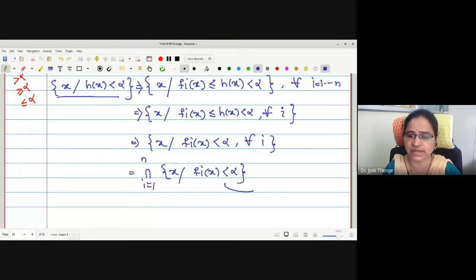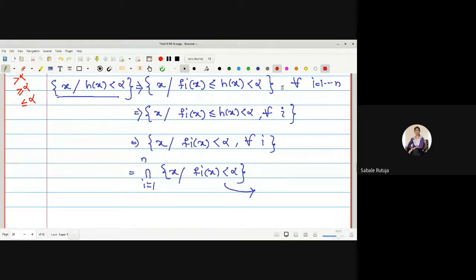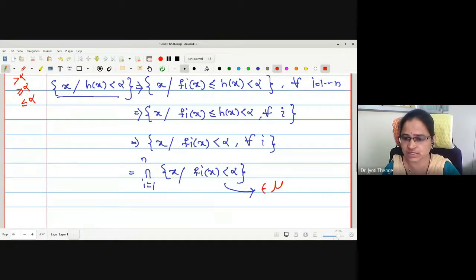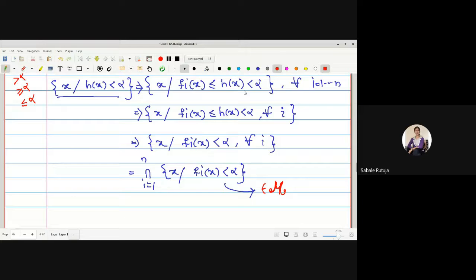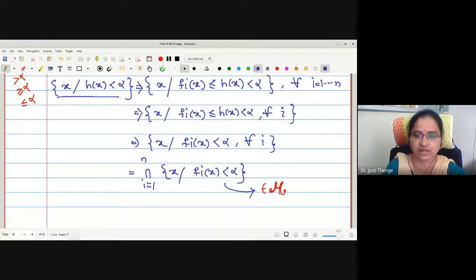But what about this set? Fi is given to be measurable. Right? This is measurable. Therefore, may I say this belongs to curly M. Therefore, each set is measurable. What about the finite intersection of measurable sets? Measurable. The set is measurable, right?